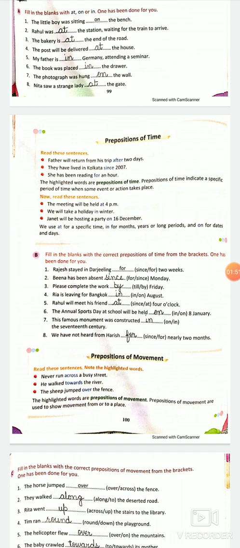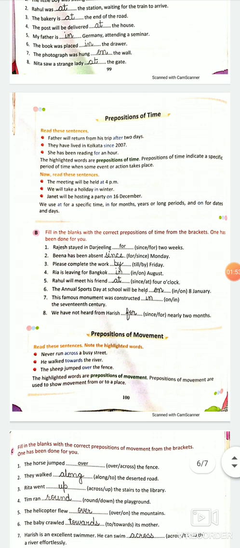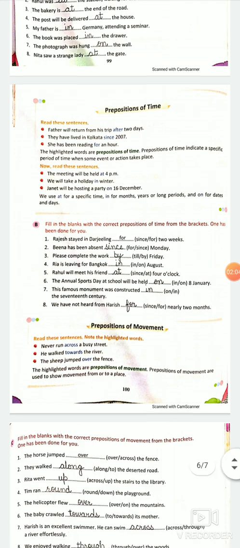When? When will father return? After 2 days. Afterward is telling us के बाद में, 2 दिन के बाद. So afterward is the preposition here, which is the preposition of time, because it is answering the question when. They have lived in Kolkata since 2007. 2007 से रह रहे हैं, since 2007, right? Preposition of time, because it is telling us when.